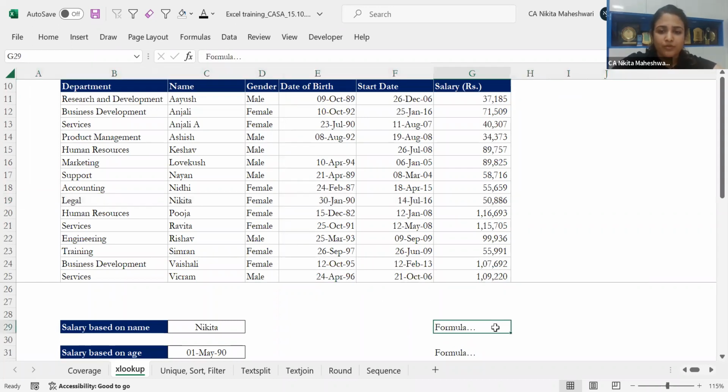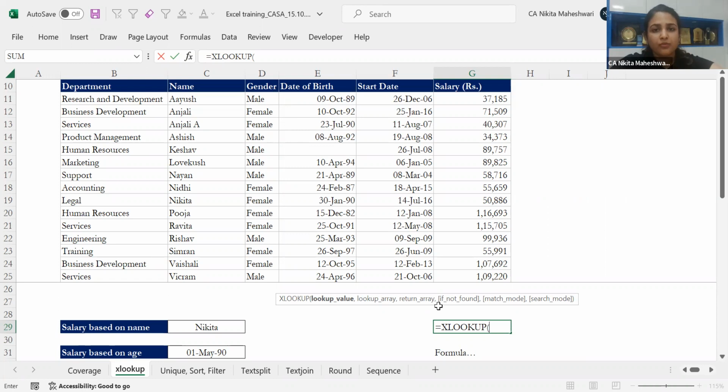So I'll put a formula over here. Equal to XLOOKUP is how I'm going to start. Now, just look at the syntax over here. Excel has also introduced this feature where you can move this line so that it does not obstruct you. So in this case, this is the lookup value. Then there is the lookup array and return array. Whatever is in the square brackets is optional. Excel itself tells you whenever you're typing the formula what is optional and what is compulsory. So my lookup value will be Nikita.